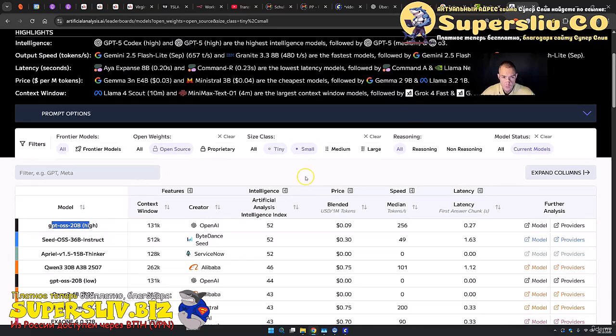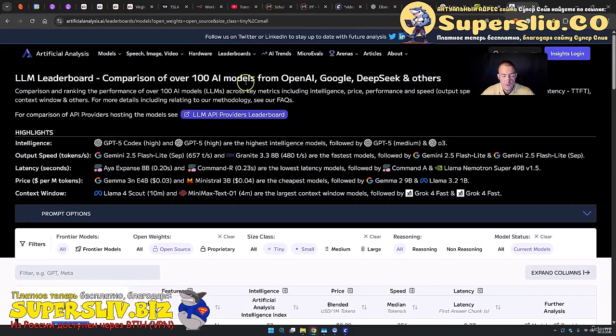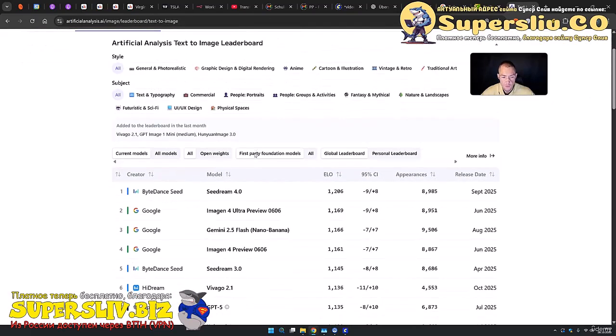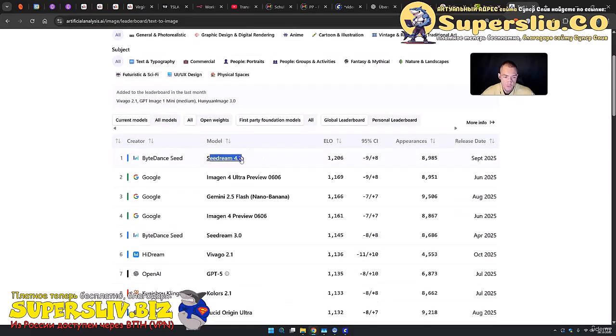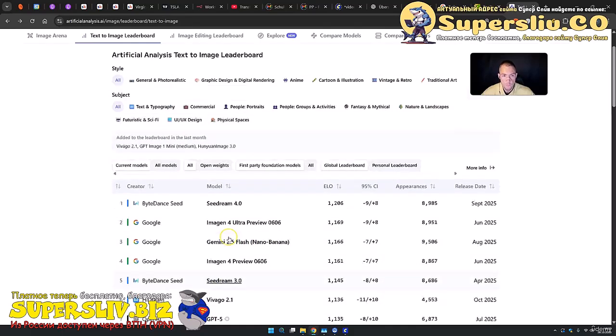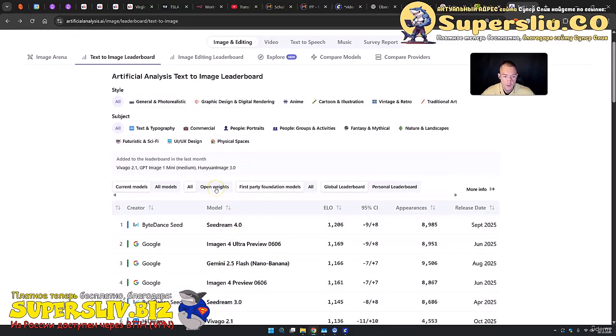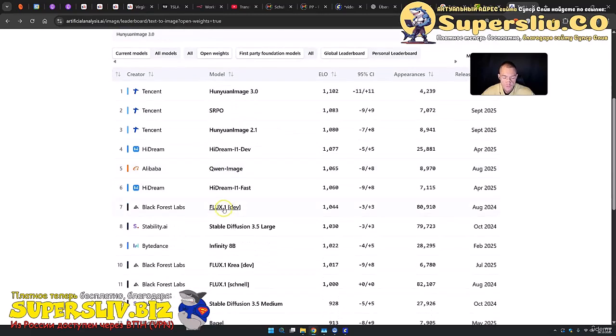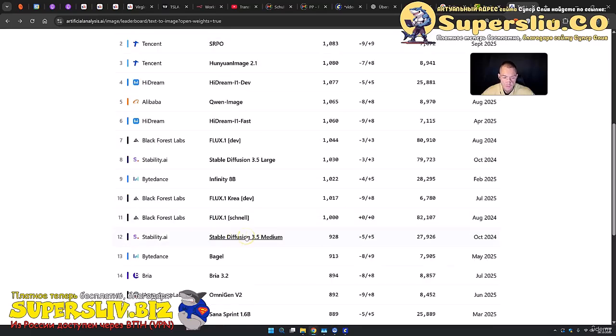Besides all of these large language models, you can also filter for other models. You can simply come on leaderboard and you press, for example, text to image. And here you will find all the models. For example, Seedream 4.1 is right now at the top of this leaderboard, followed by Imagen 4, Gemini 2.5 Flash or Nano Banana, and so the list goes on. But obviously also here we want to have the open weights models, so we press on open weights. And here you see that this Tencent model is on top of this leaderboard, but one model that I really love is this Qwen image model. This is really great. Also the Flux.1 Depth model is something that I really love. And even the Stable Diffusion models are things that I love to use.